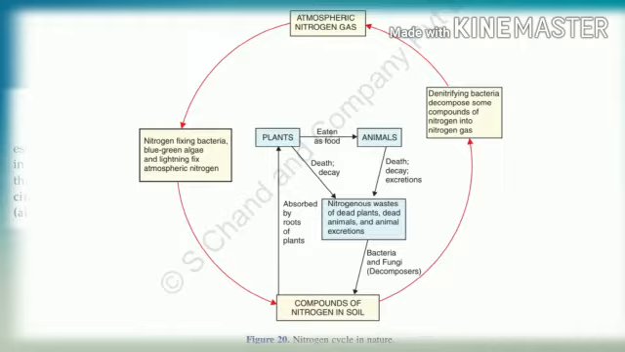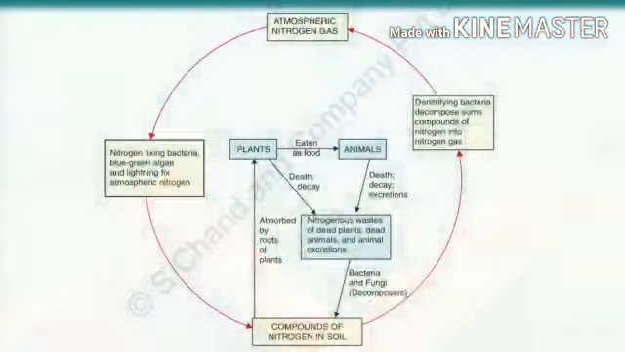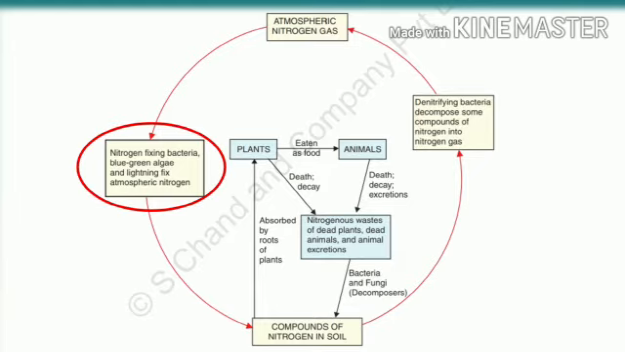Now, look at the box given at the top of the diagram. It is written atmospheric nitrogen gas. Children, we all know that atmosphere or air contains 78% of nitrogen gas. Now, look at the yellow box given on the left hand side of the diagram of nitrogen cycle in nature. Have you noticed, children? Okay. It is written nitrogen fixing bacteria, blue-green algae and lightning fix atmospheric nitrogen.